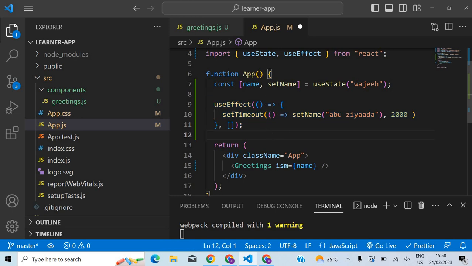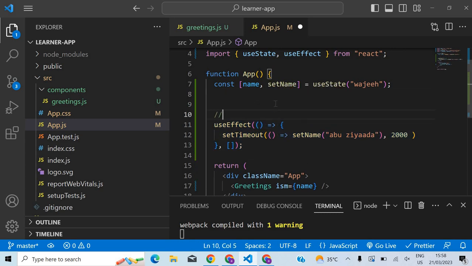So inside the... yeah, we'll learn later. Akhi, don't even consider this. This code is there, okay. Don't even think about it, don't even look into that. Just look at this line here. The value of name will be changed to Abuziyada. It will be changed after 2 seconds. Don't worry about when this will run.